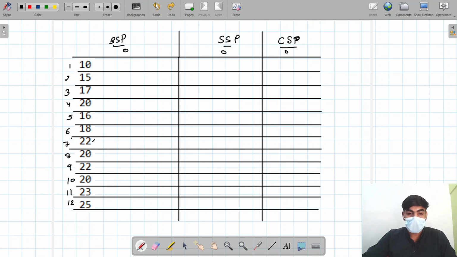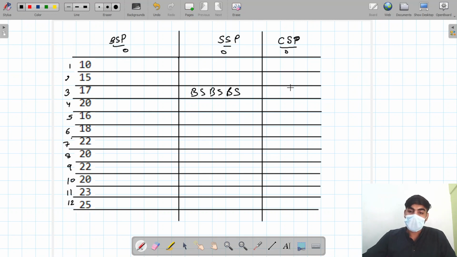Then come to the selling state profit. In the selling state profit, we have buy, sell, buy, sell, buy, sell. We don't have any extra stock. All the transactions are completed, and the question is how we get maximum profit when we have no extra stock.